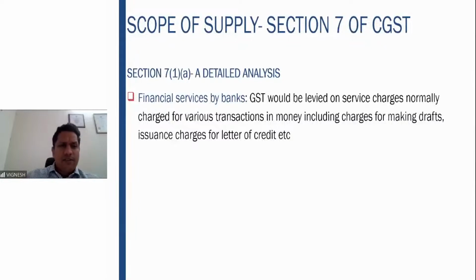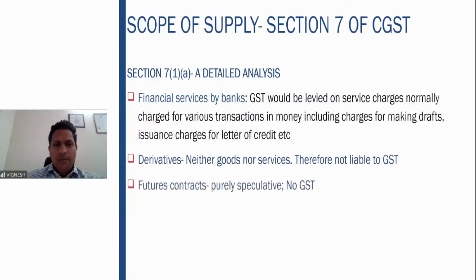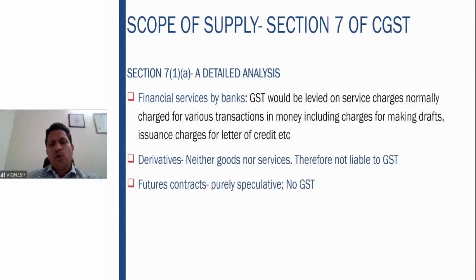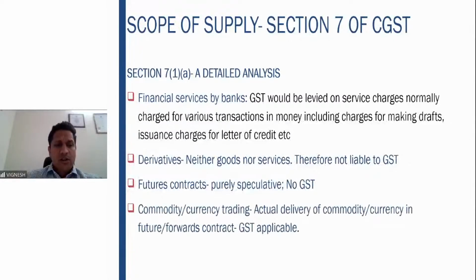Then financial services provided by the banks. GST would be levied on service charges normally charged for the various transactions in money, including charges for making drafts, issuance charges for letter of credit, etc. All this GST will be applicable. Derivatives are neither goods nor services, therefore it is not liable to GST. Futures contracts purely speculative, that is not chargeable to GST. It is clearly excluded. Securities are clearly excluded. Therefore, these are not chargeable to GST at all.